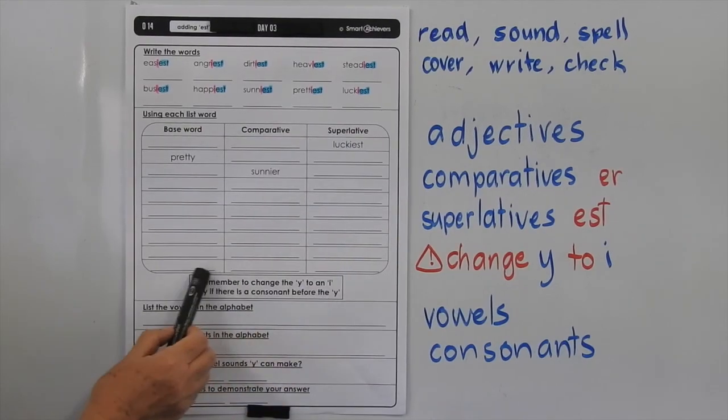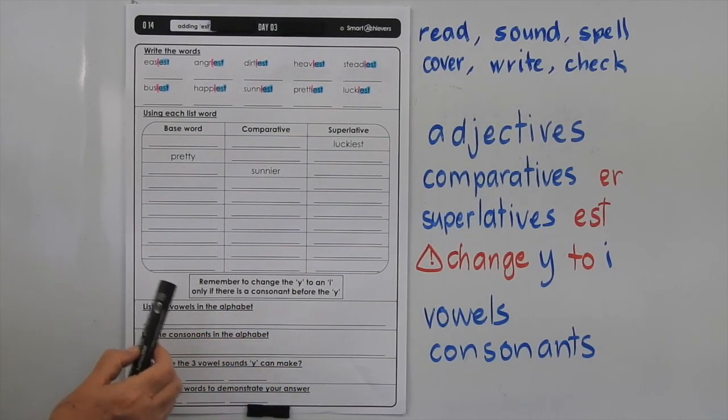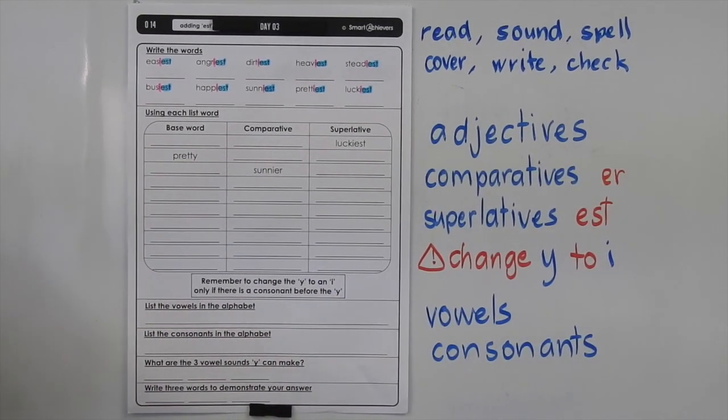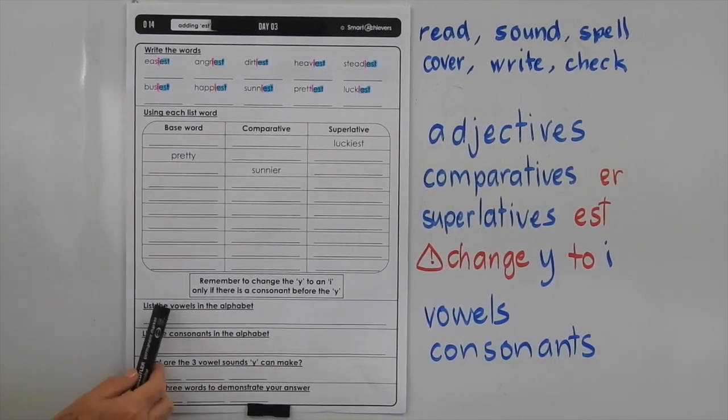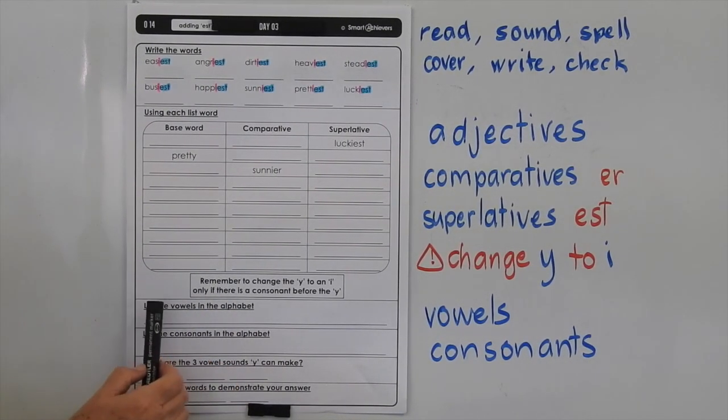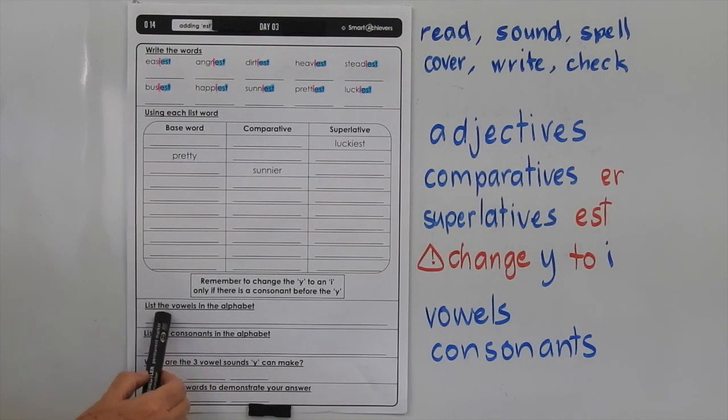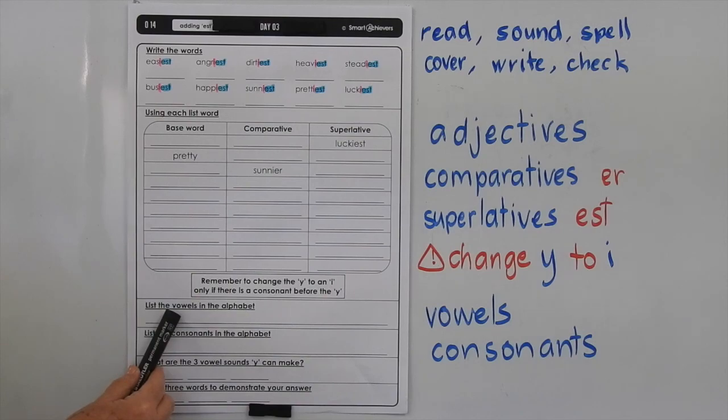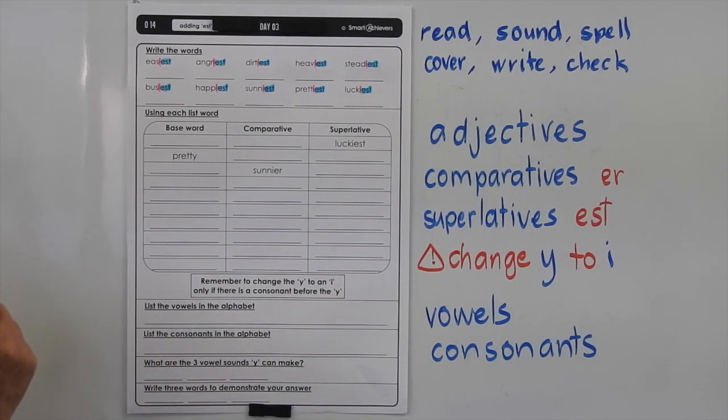Take note of this little comment alert that we've given you there about changing the Y to an I or the I back to a Y. Now, you know the vowels in the alphabet. They're the sounds that you make when no part of your mouth touches another part of your mouth. A, E, I, O, U, or if you give them their short vowel sounds, it'd be a, e, i, o, u. We also have consonants, and when you say a consonant, it means at least one part of your mouth is touching another part of your mouth.